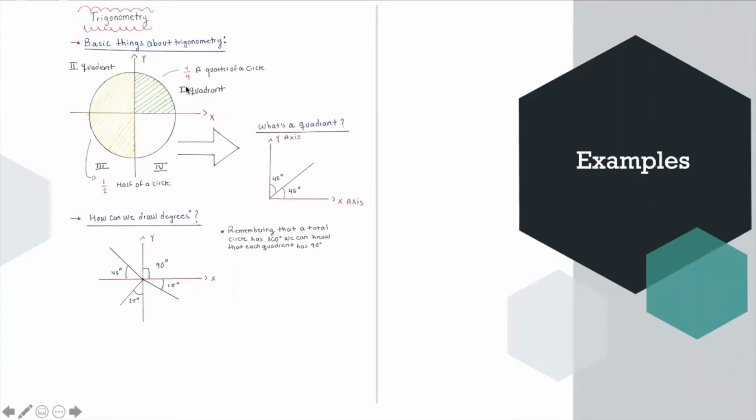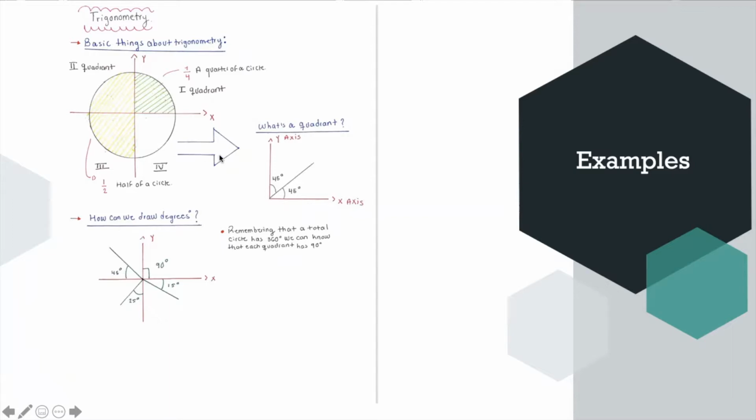So here in the first example, we have a circle. Here we have a quarter of a circle. This is recognized as the first quadrant. Here we have the second quadrant, here our third quadrant, and the last quadrant. Here in yellow, we have the half of the circle. We have here just a quarter of a circle and here another quarter.